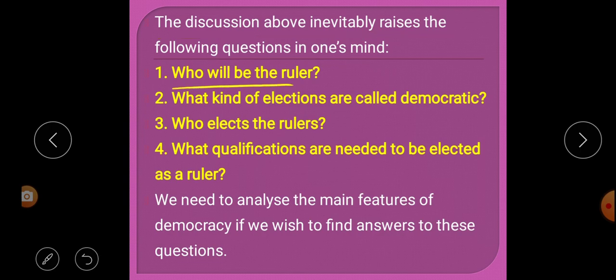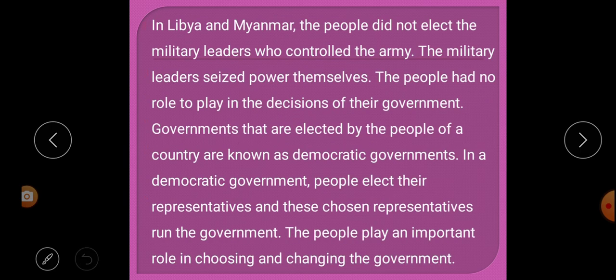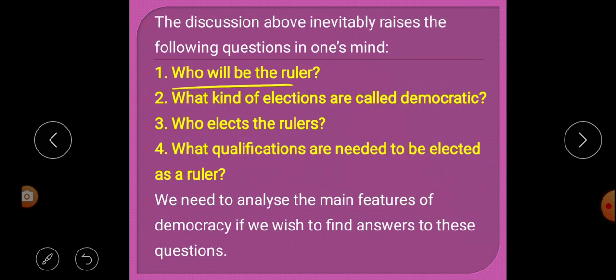From this paragraph we learned what a democratic government is: the government elected by the people, where people elect their representatives, representatives run the government, and people play an important role in choosing and changing the government. So the question raised in our mind is, who will be the ruler?